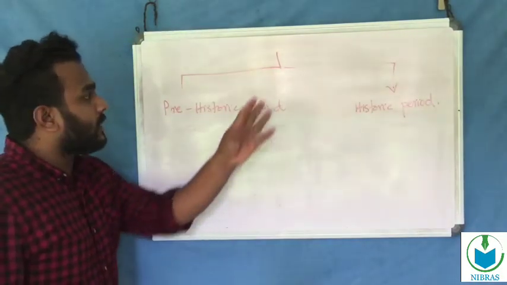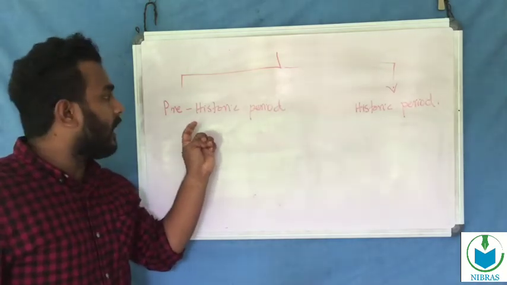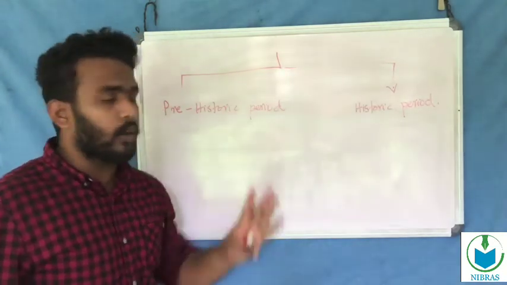Okay, now we are discussing two periods: the prehistoric period and the historic period.